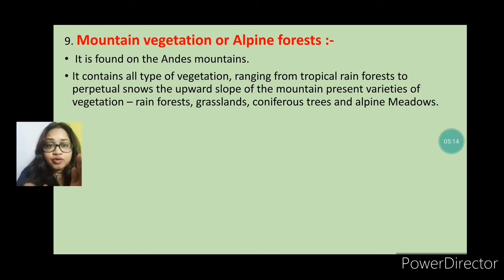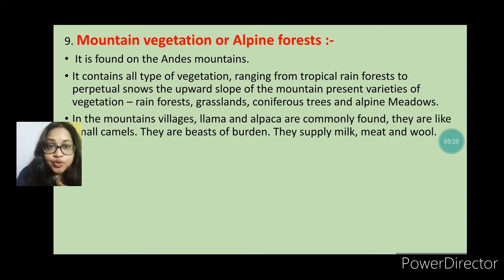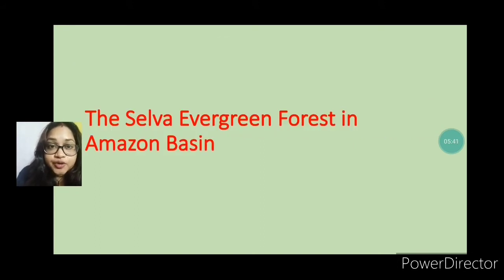They present various kinds of forests and plants, like rainforest, grassland, coniferous trees and alpine meadows. In the mountain villages, llama and alpaca are very commonly found, and they are like small camels. They are beasts of burden. They supply milk, meat and wool.